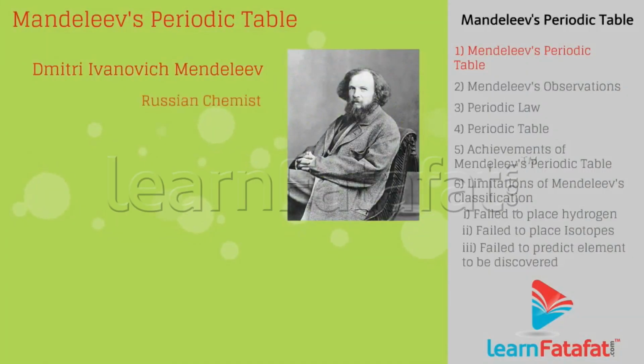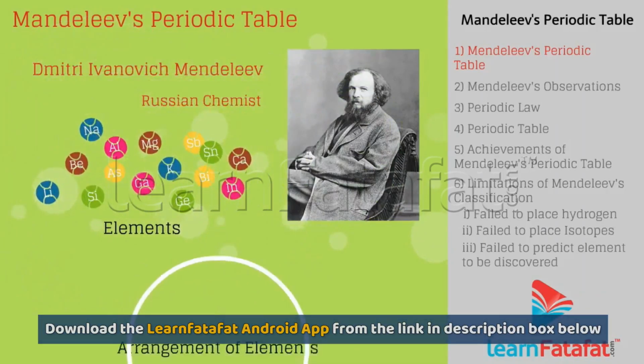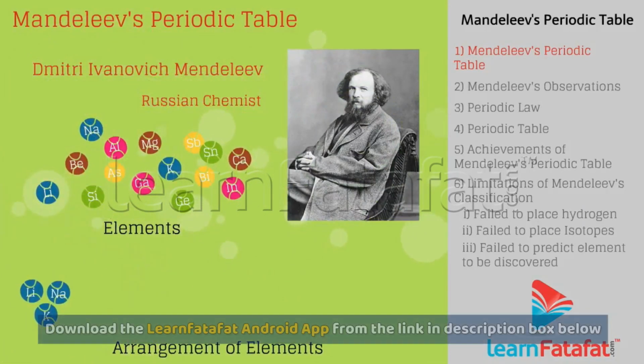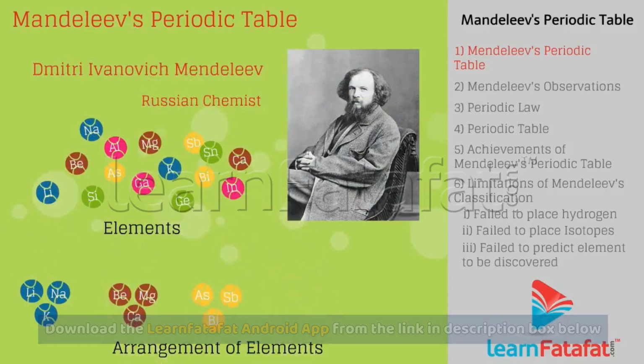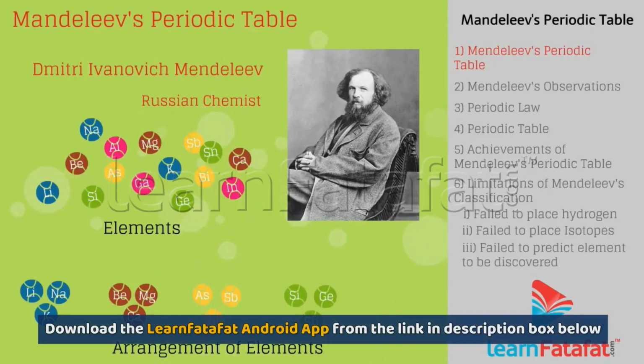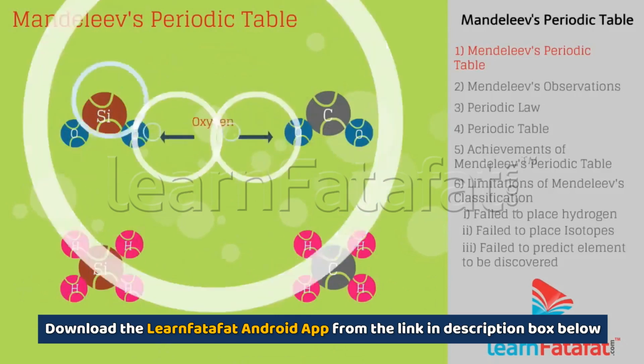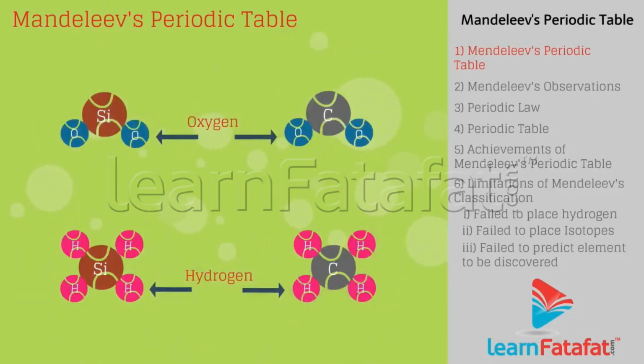Dmitry Ivanovich Mendeleev, a Russian chemist, arranged elements on the basis of atomic masses and similarities in physical and chemical properties. Oxygen and hydrogen form compounds with most of the elements.